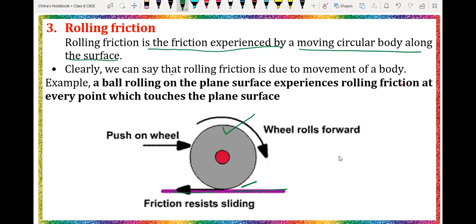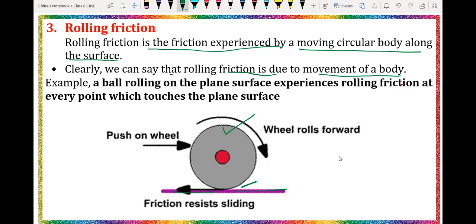Clearly, we can say that rolling friction is due to the movement of a body on a surface, where the body is a circular body rolling on the surface. The force acting between them is called the rolling friction.